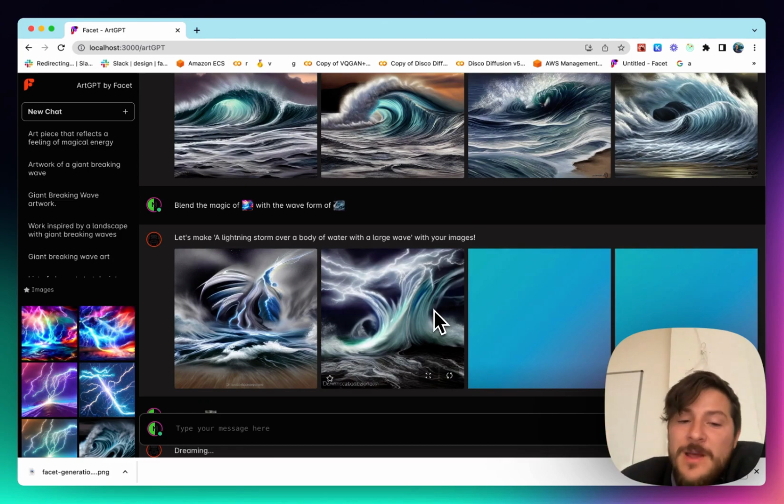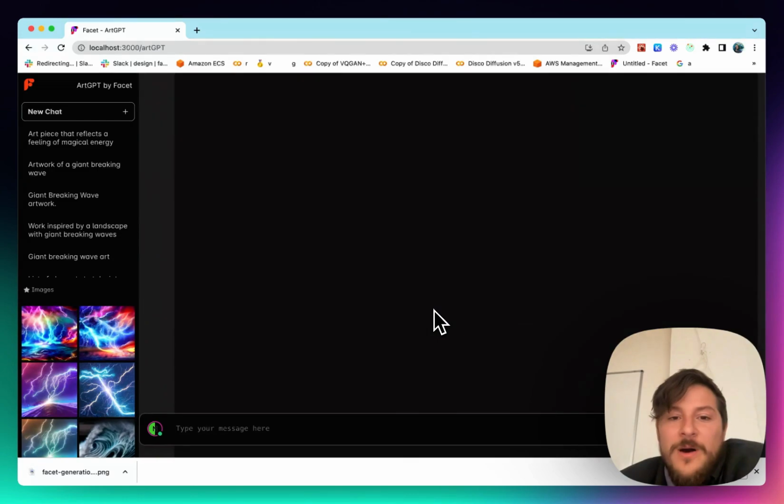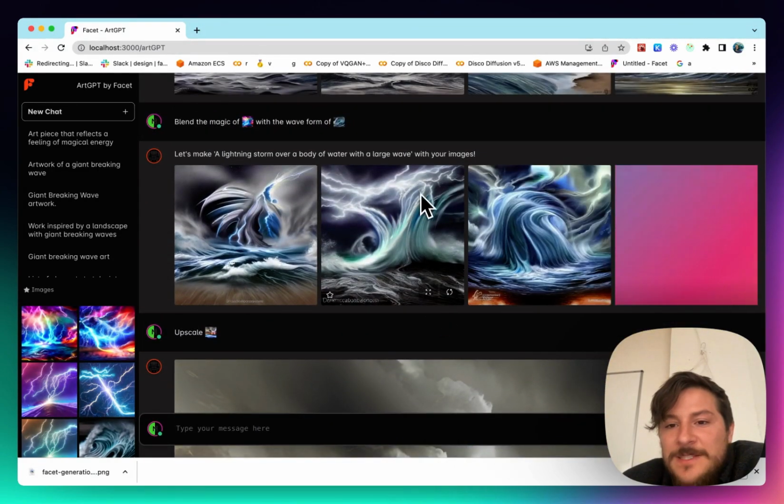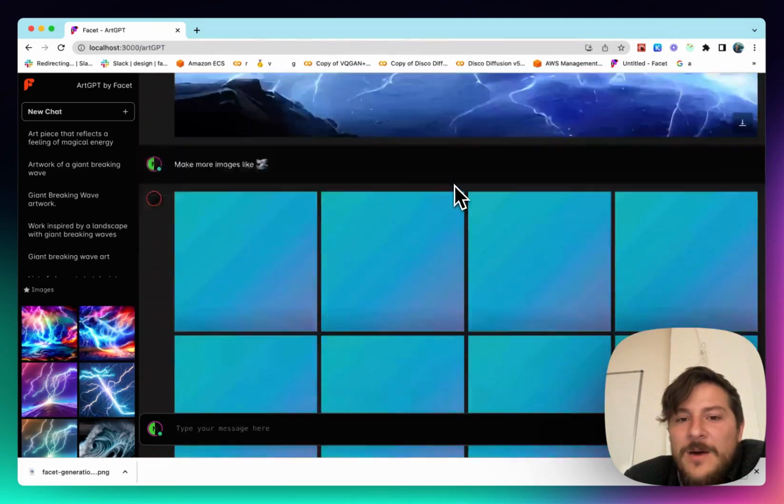Finally, with a bit of experimentation, a bit of dialogue, starting to save some of our ideas as we go, we're starting to really get what we want. And so this is it for me. This is where the lightning kind of strikes down. It hits the ocean and the wave comes up almost as if it's lightning erupting from the storm. And so let's go ahead and re-roll that one.